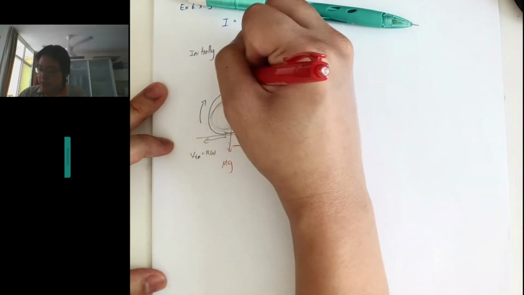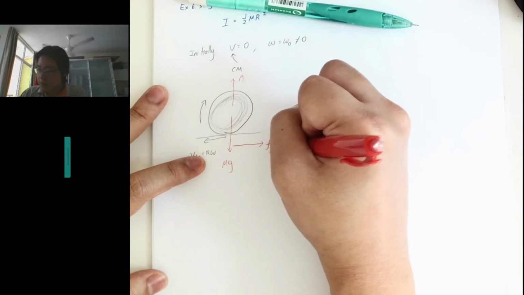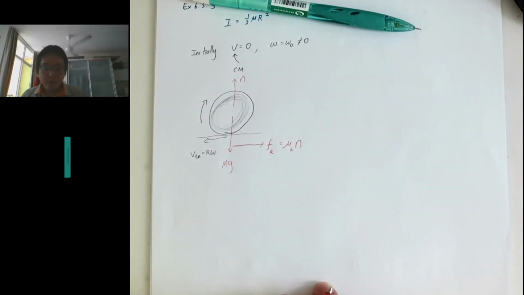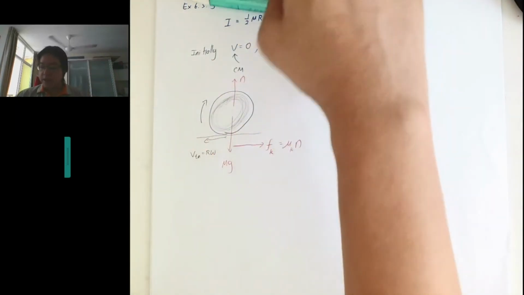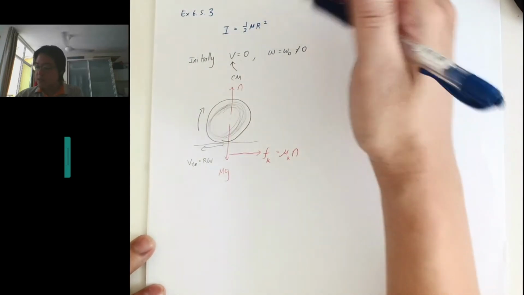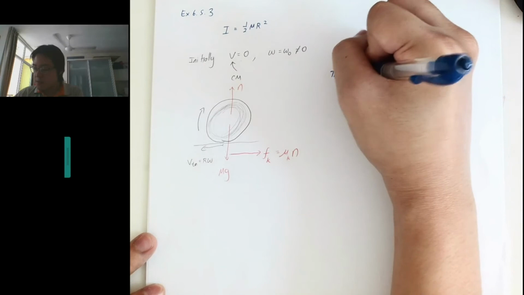There's a mg and there's a normal force. So later we can use this to determine the magnitude: Fk times the normal force, where the normal force is equal to mg. Okay, so initially you put this over here, and then let us see what happens to the motion. Let us draw the translational motion by the free body diagram. So translational motion.